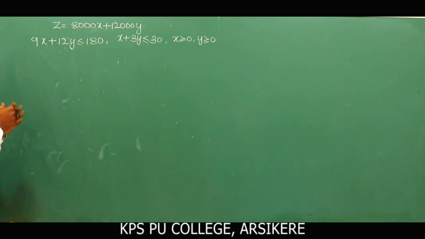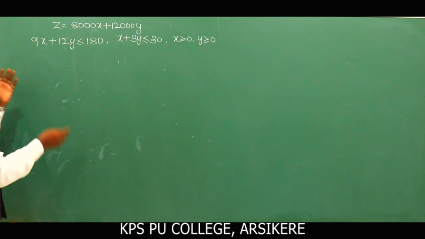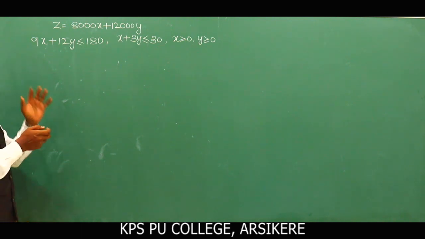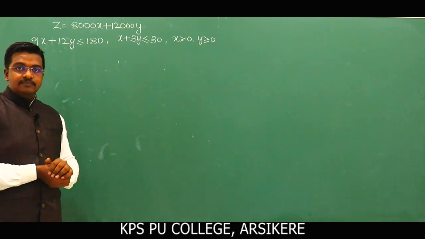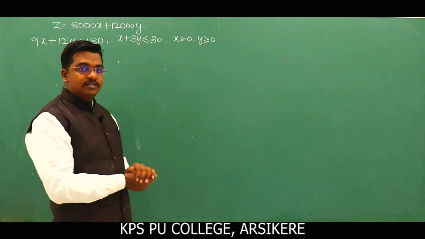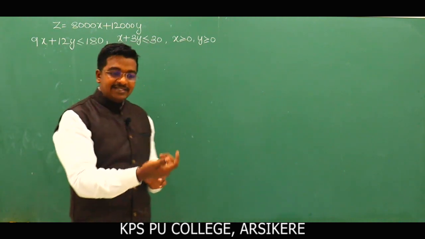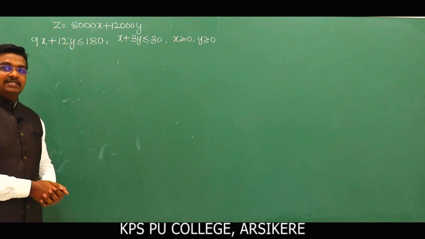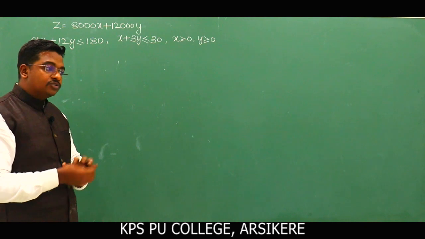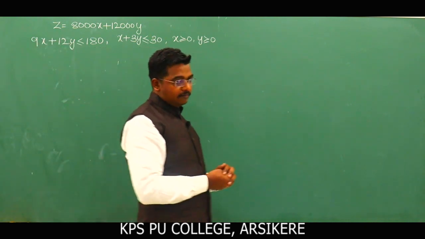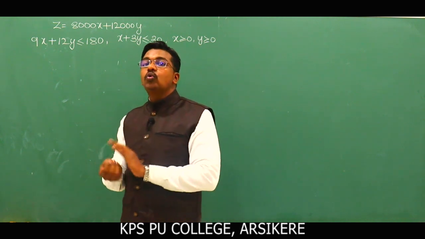Okay, so now solve these inequalities using the graphical method. First we have to consider the equation involving the given inequalities. On substituting x is equal to 0, we get the point on the y axis. On substituting y is equal to 0, we get the point on the x axis. Then we should join the points, and after joining the points we get a straight line. This straight line divides the entire plane into two halves.